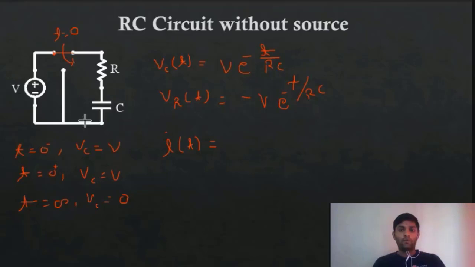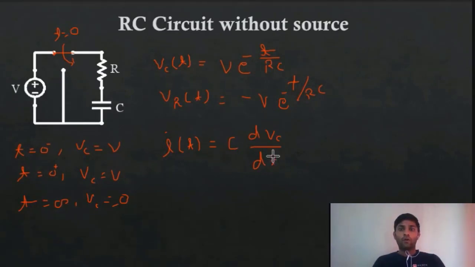As I told you in the first lecture of this transient analysis, the current in the capacitor is given by C times dV by dt. So if you have the voltage across this capacitor, you just need to differentiate this equation with respect to t and multiply it by C. You will get your current.